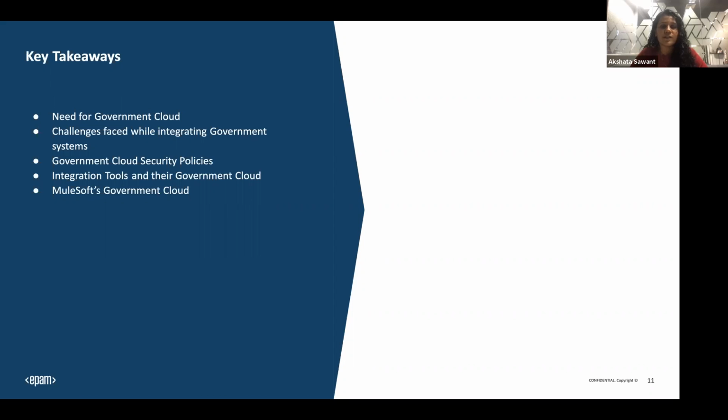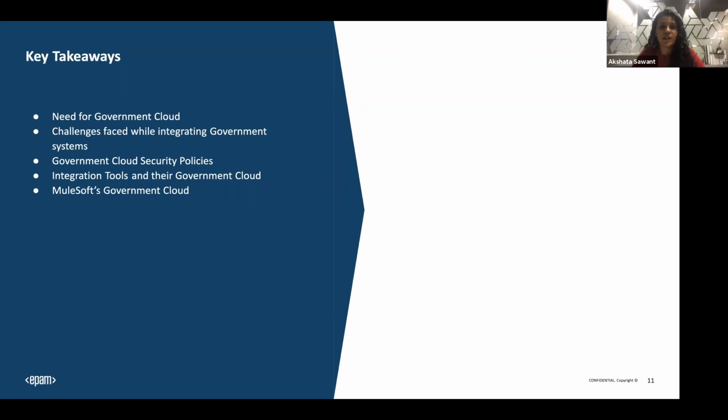Apart from this, we have also seen the challenges faced while integrating with the government cloud, how legacy systems and security concerns are affecting government and public organizations, and how they are currently trying to come out of it and move towards the cloud. And then we have also seen the government security policies related to the US, the UK, and European governments. So it depends on your region, whichever region you're hosting your cloud in, what the current government's cloud security policies are, which need to be followed.